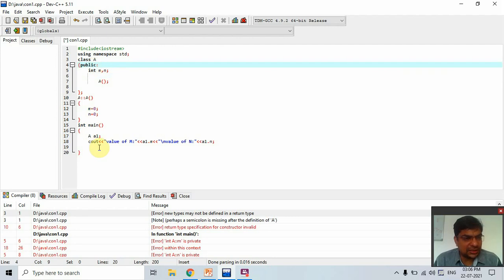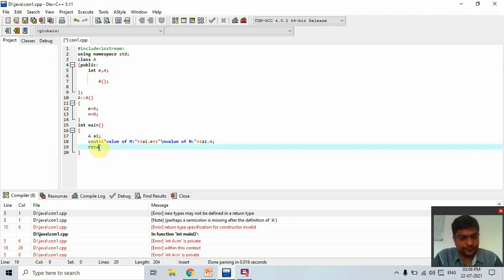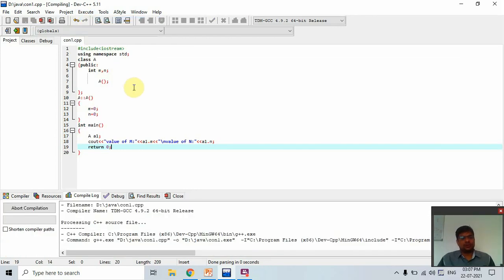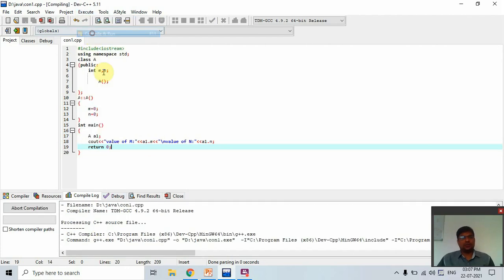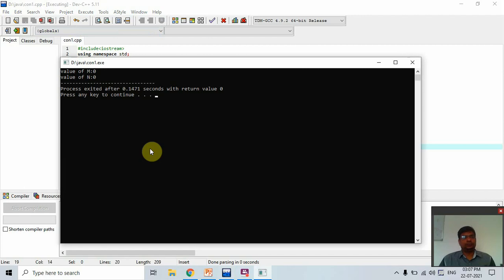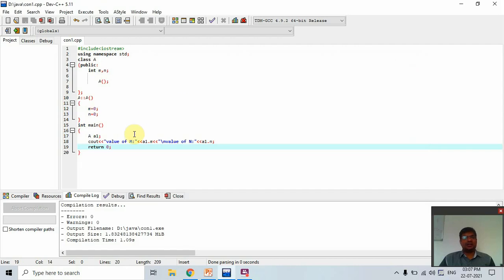Next, we didn't write the return statement here. So we return this. Now we compile this. Now there is no error. Now execute. So the values of a1's m and n are initialized as 0 when this object is created here, because this default constructor is automatically called when any object is created.